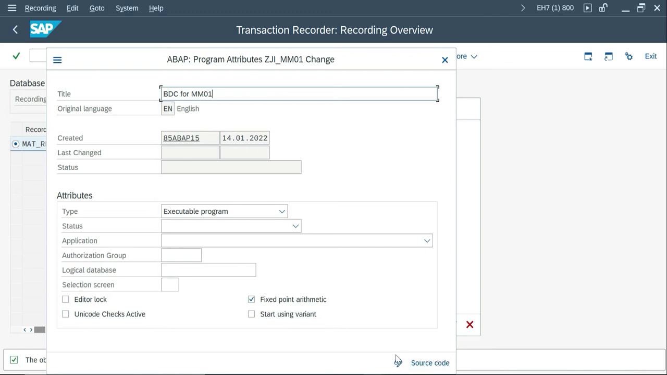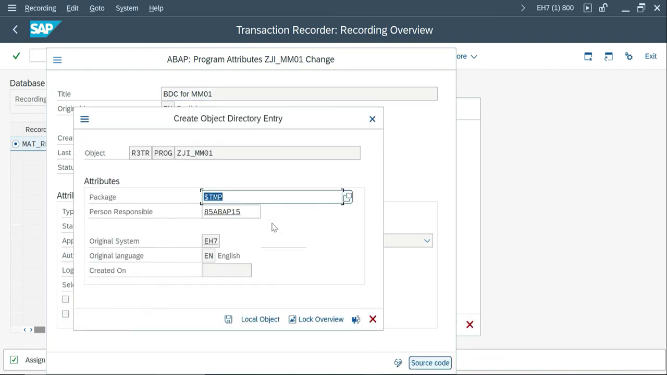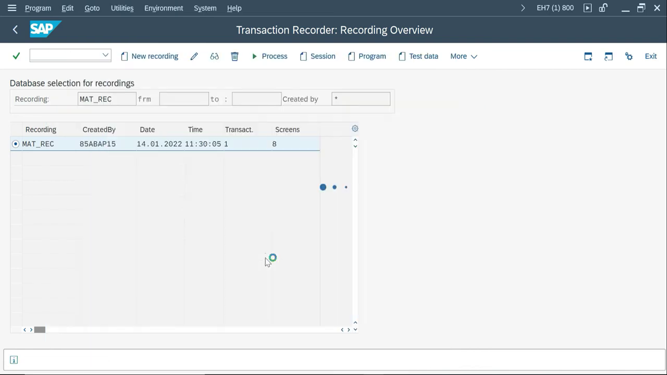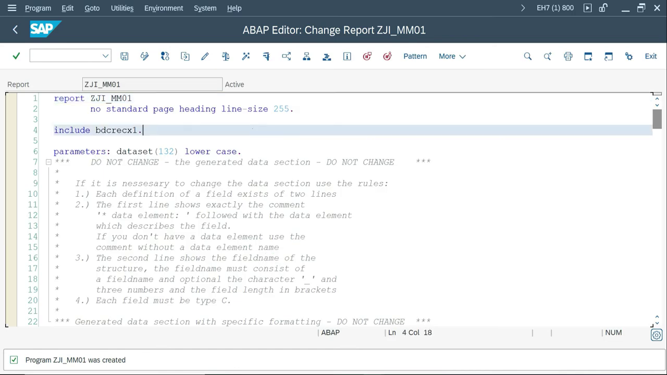And here there are two new options for you, like go to the source code, or display or change option. You don't have a save here, because you are creating a program from SHDB, so there are some changes in your dialog box. Click source code, then you'll get a save option. Go to local object. That's it.